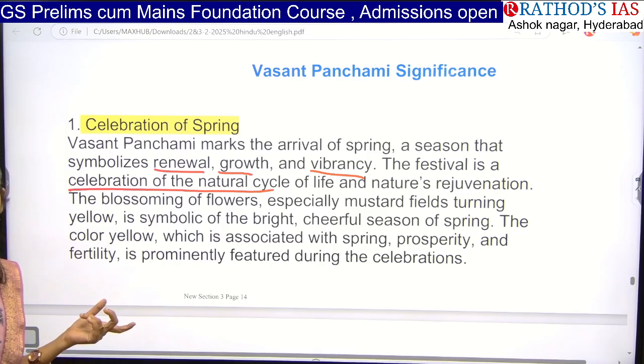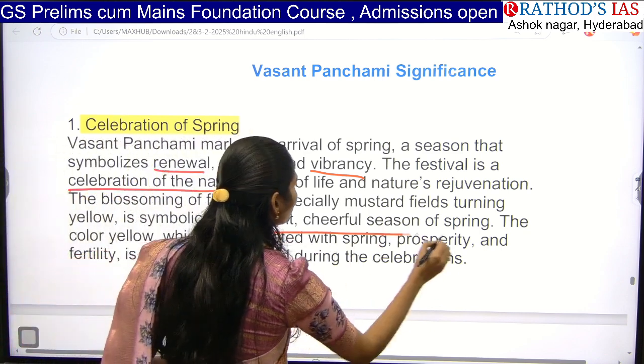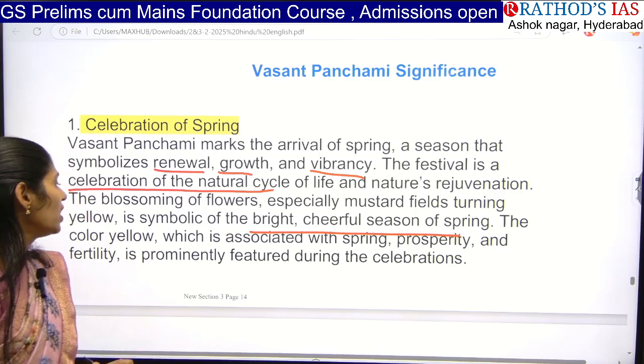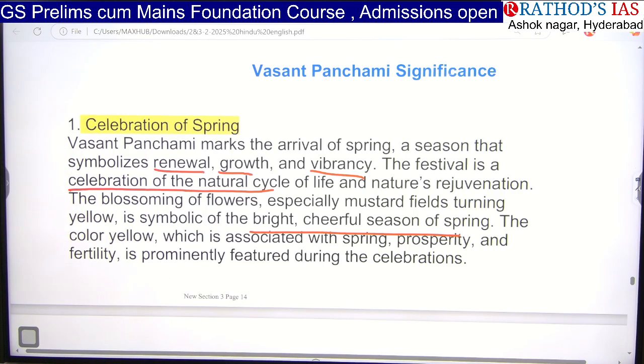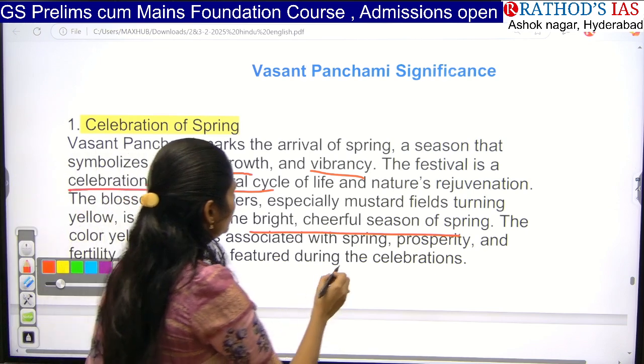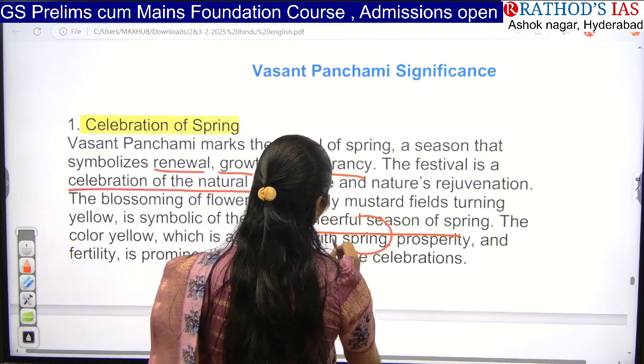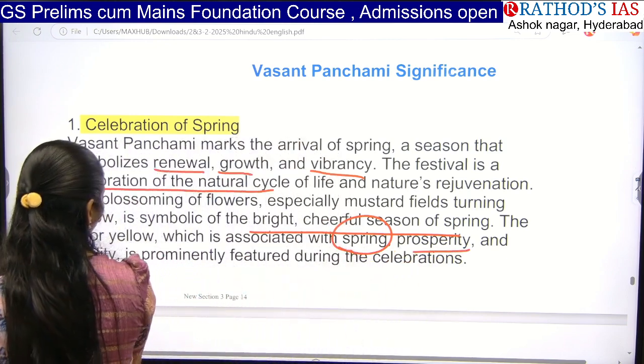In this season we can see the blossoming of flowers, especially mustard fields, which turn yellow and symbolize the bright, cheerful season of spring. This yellow color is also associated with spring, prosperity and fertility.